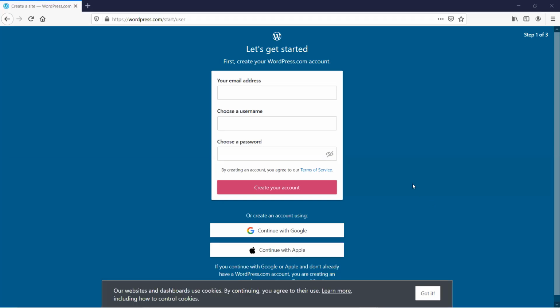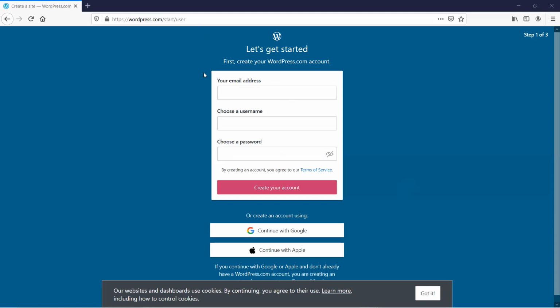Share screen. Where's Firefox? Okay. By the way, Isabella, can you see the create new user account screen on my computer screen?